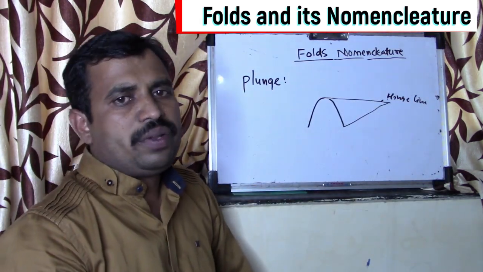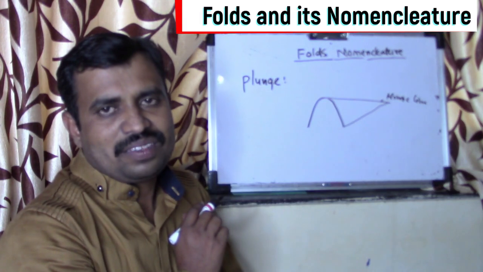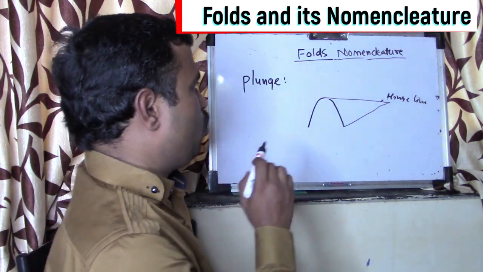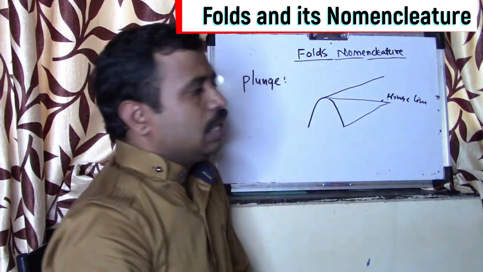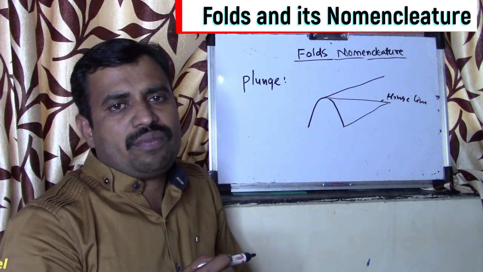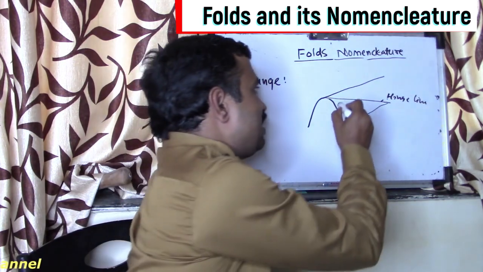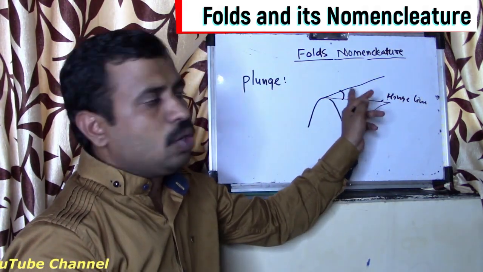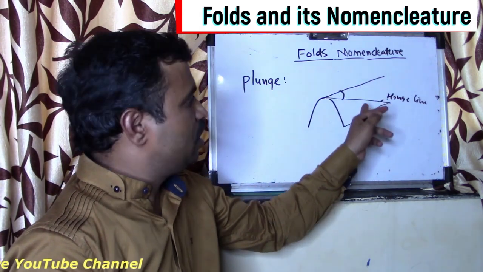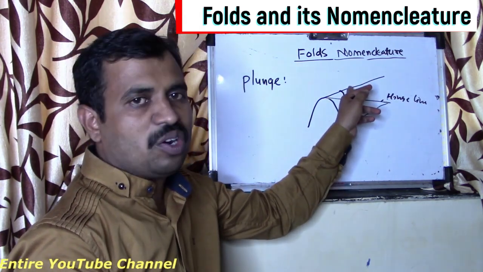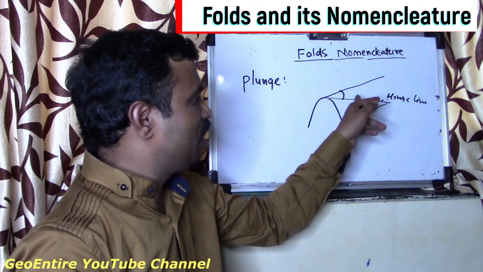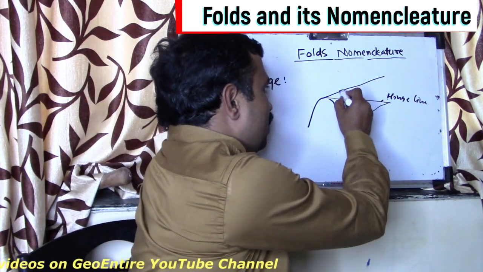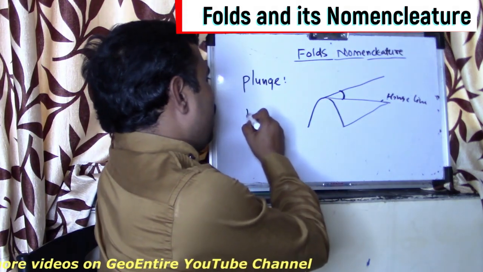So this is the angle between the horizontal plane and the axis of maximum elongation. The angle is formed between the hinge line and the horizontal plane. This is a horizontal plane parallel to this one. That angle is called as plunge angle.